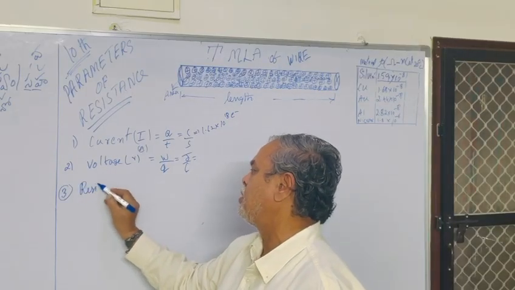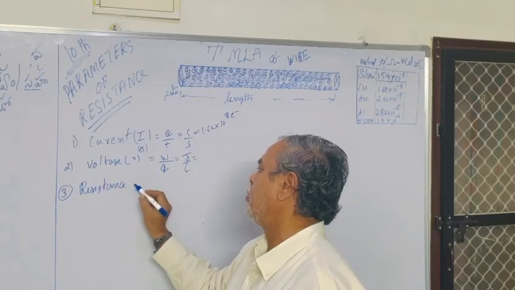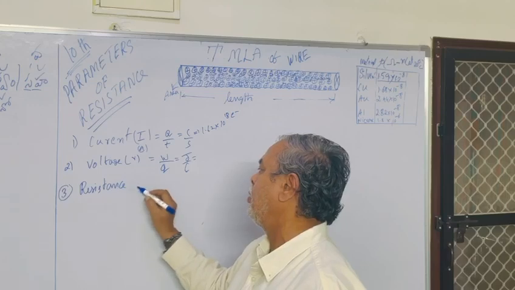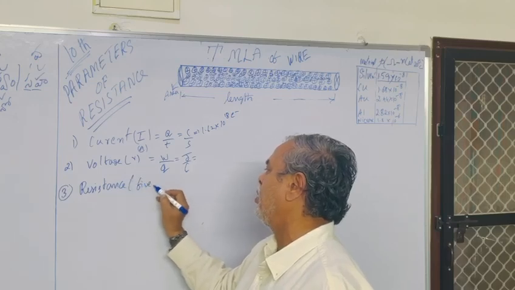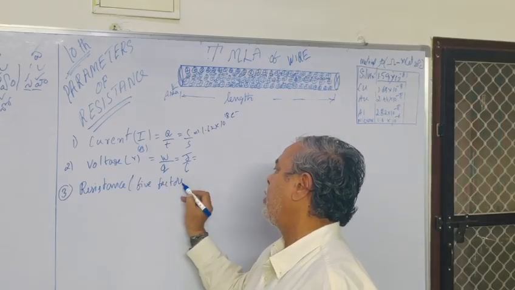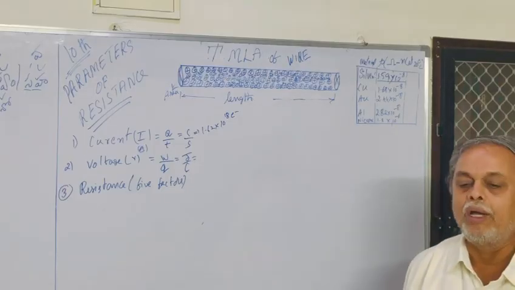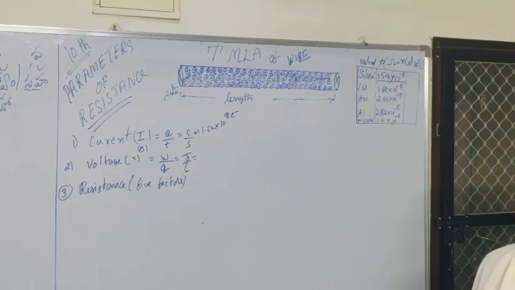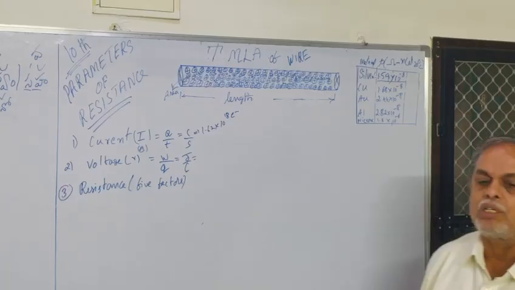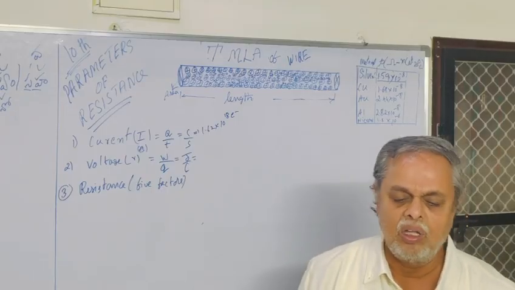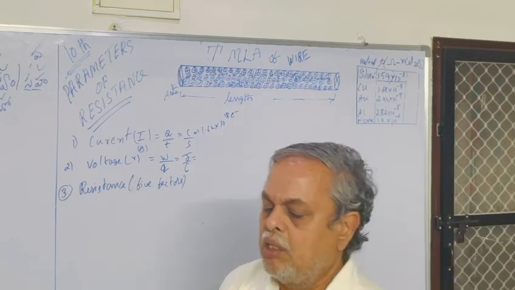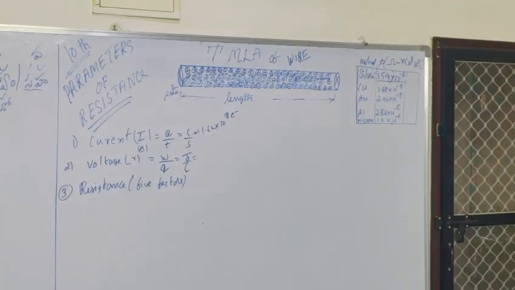Next I am going to teach a very important topic, resistance. Write down the definition: the material which resists.